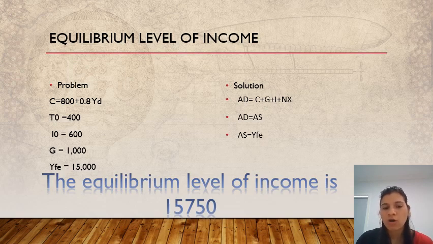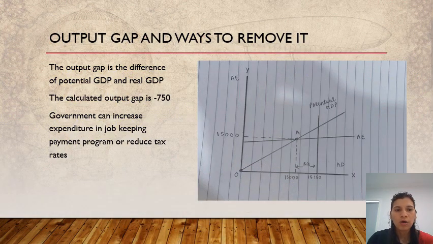By calculating all of these, our equilibrium level of income comes to 15,750. Now the full employment level is 15,000 and the equilibrium income is 15,750. Thus we can see that there is a gap between both of them.